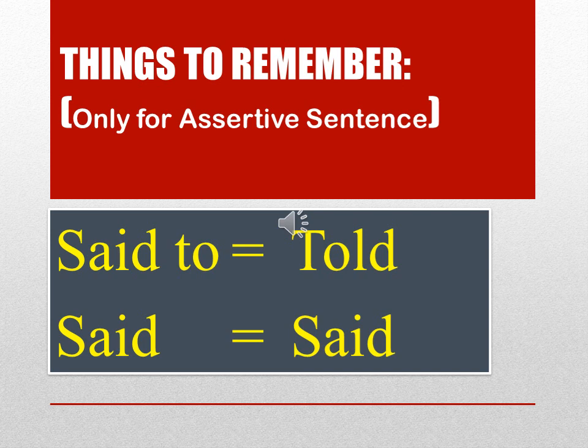Generally, when we are given a sentence in direct speech to convert to indirect speech, the rules depend on the type of sentence it is. Like, first we'll discuss assertive sentence. So first thing that you have to remember always is that if in the direct speech said to is there in an assertive sentence, it gets converted to told, and if it is said, it remains as said.